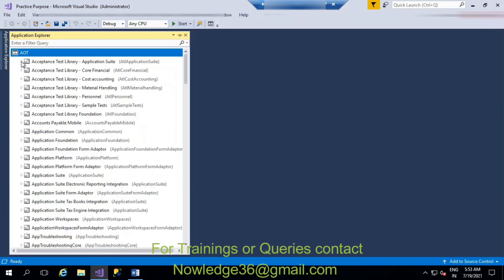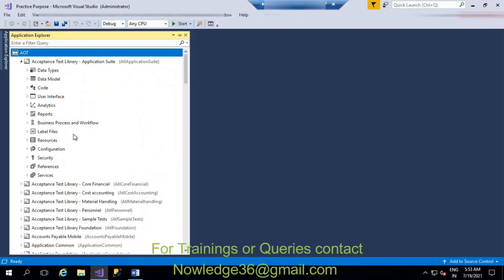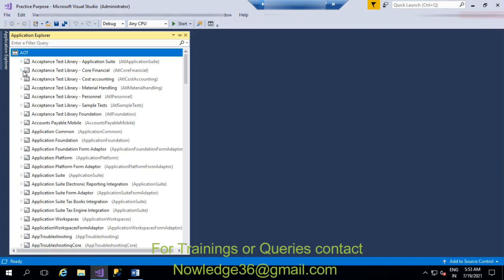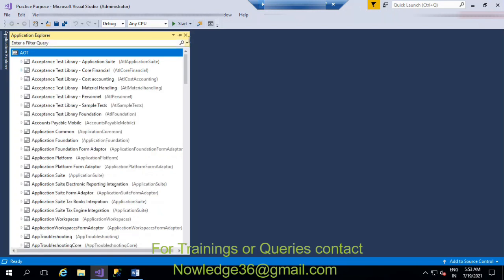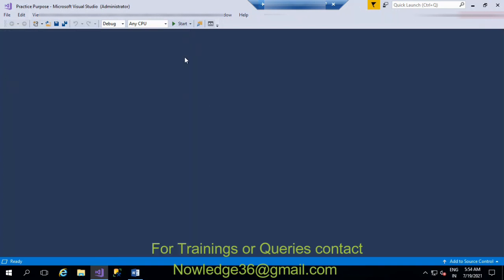In this particular model you'll have everything: data type, data model, code. So for a particular model, if you want to check the code or the tables that they have created, you can check directly from the model view. So this is Visual Studio. I can't go deep today. Whatever development part we do for the client need, we do here in Visual Studio. Okay, and I'm going to open the client now.